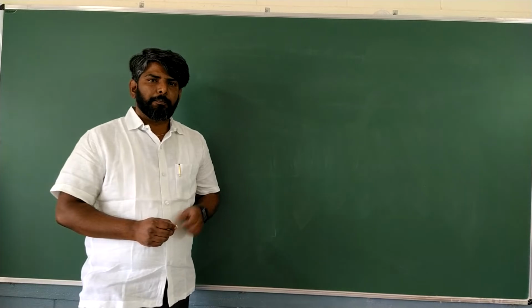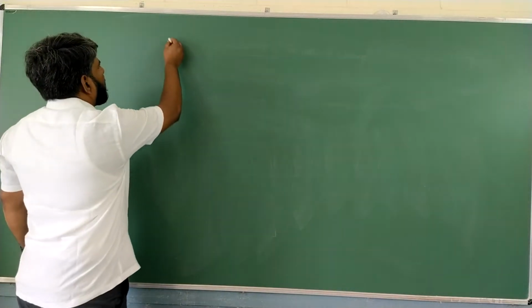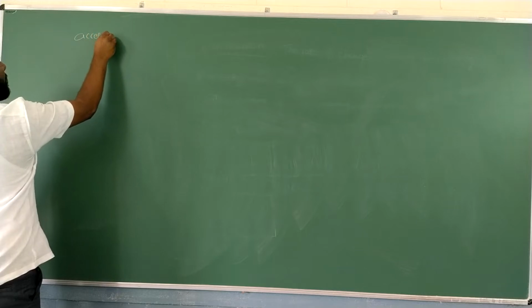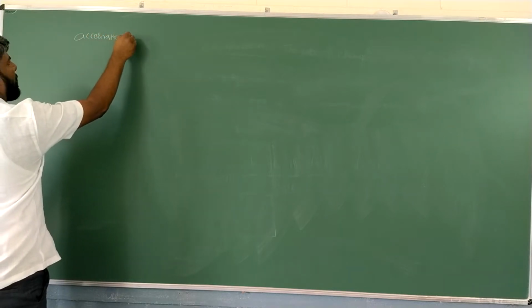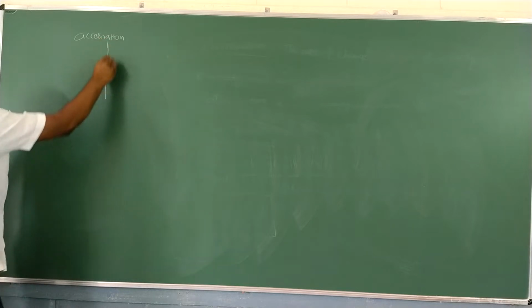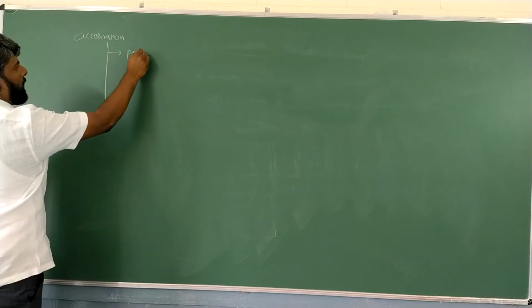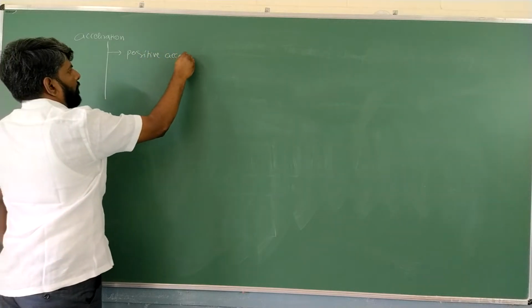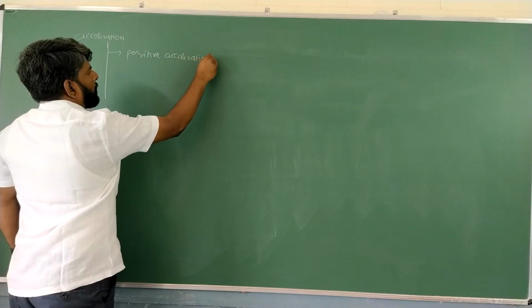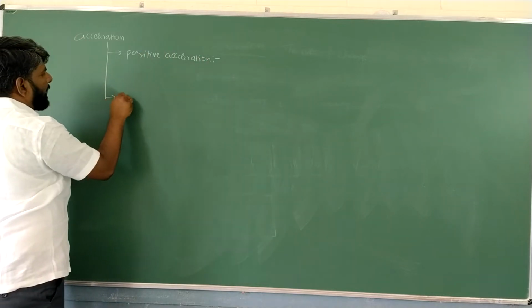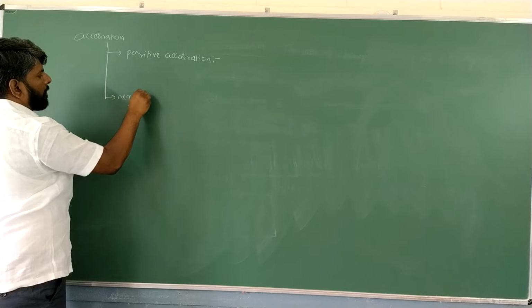Okay, students. Now basically this acceleration is of two types. One, positive acceleration. Another one, negative acceleration.